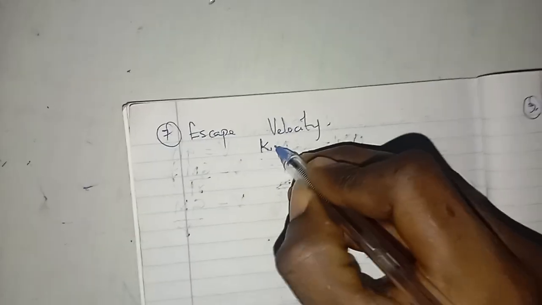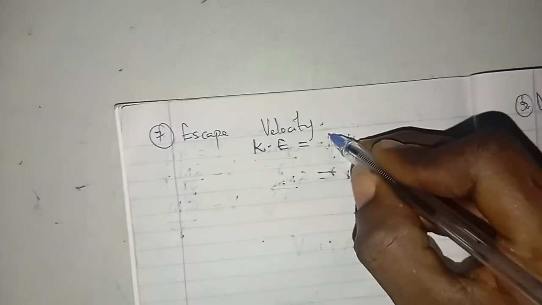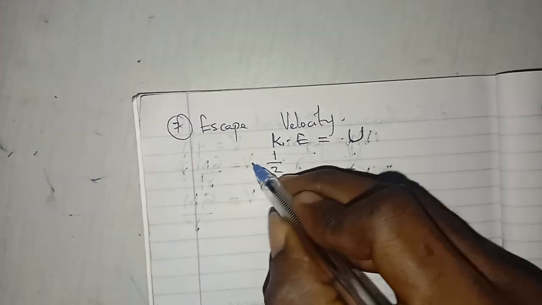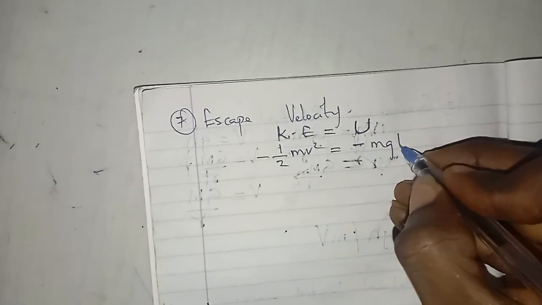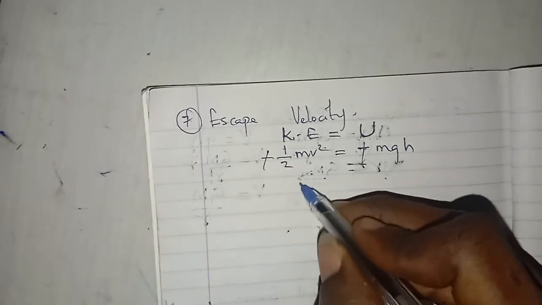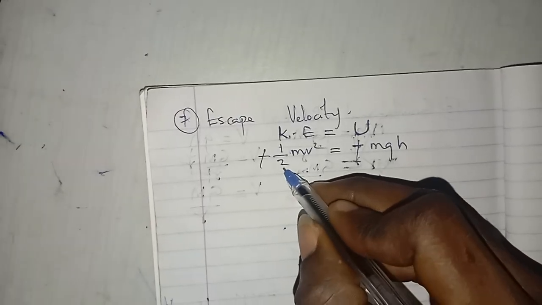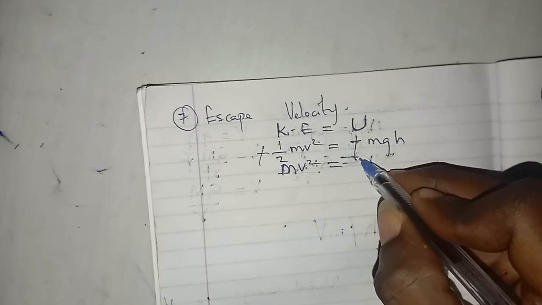Escape velocity. When you hear escape velocity, it's simply talking about when kinetic energy is equal to gravitational potential energy. So this is the sentence saying half mv square minus half mv square being equal to, you know that this one is minus mgh. This will cancel this. So this is going to be mv square equals 2mgR.